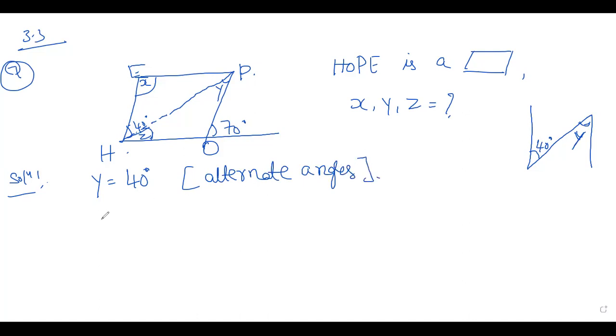Next, angle P is equal to 70 degrees. Where is 70 degrees? How is it 70 degrees? P is 70. Yes, if you take the Z shape, again, alternate angles, right? Alternate.